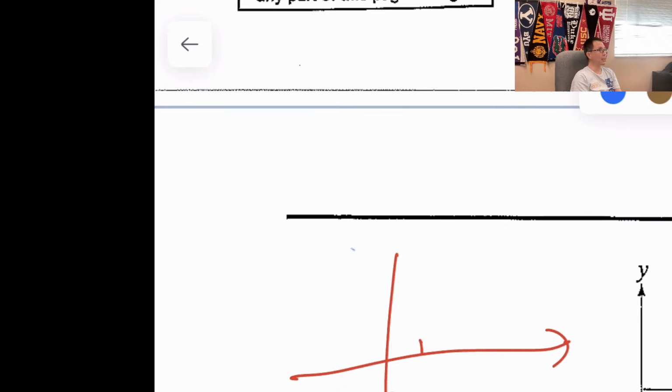Because f prime of x is below the x-axis, f prime of x is less than 0, so it's decreasing. But if it's at negative 2, it's only decreasing all the way to 2, so that means it has to be less than negative 2. So f of 2 has to be less than negative 2, not only less than 0. It actually has to be more negative than negative 2, because it can only be decreasing from 1 to 2 according to the graph.